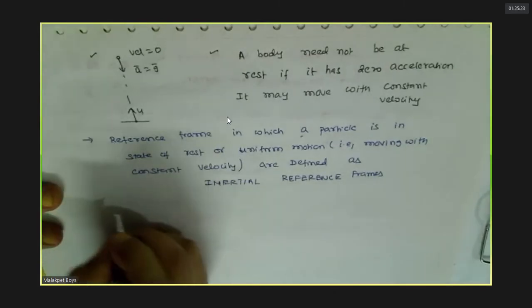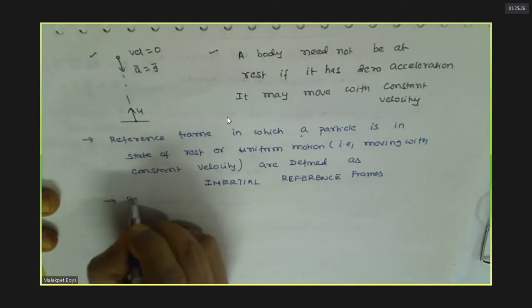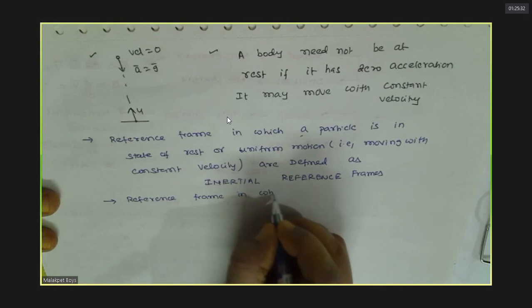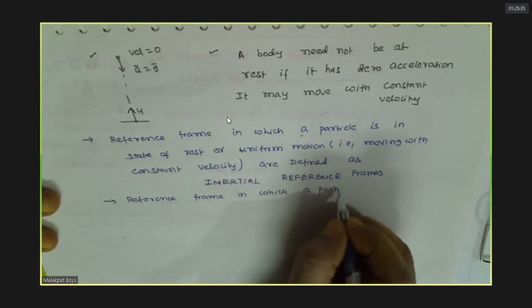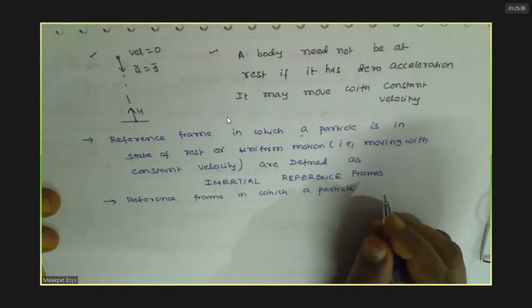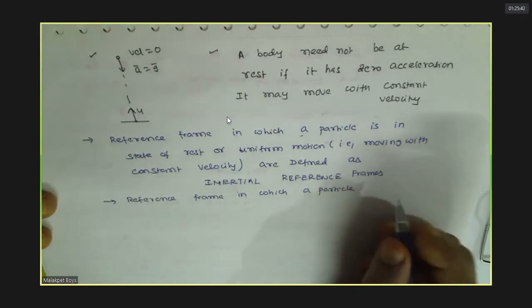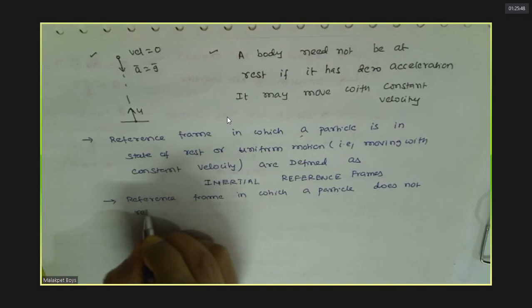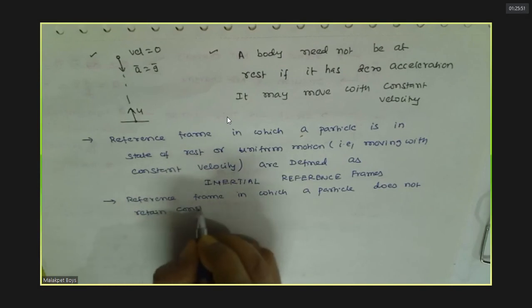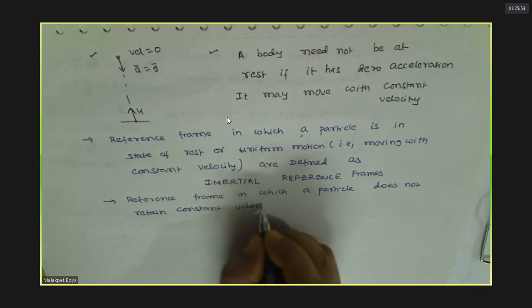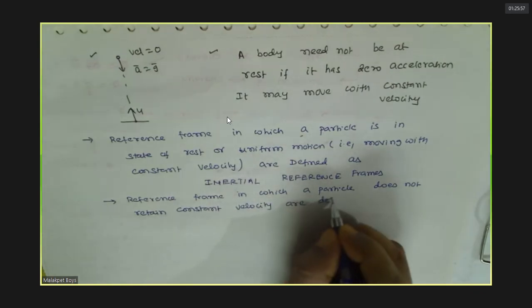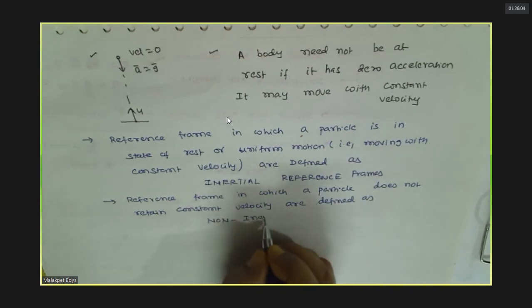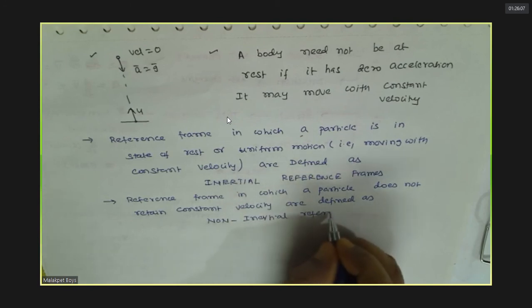Follow this. Next, if the reference frame in which a particle does not retain constant velocity are defined as non-inertial reference frames.